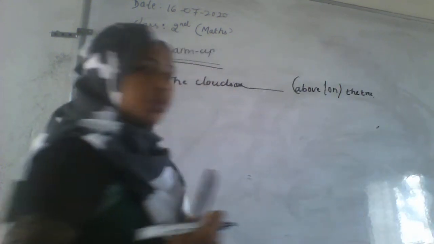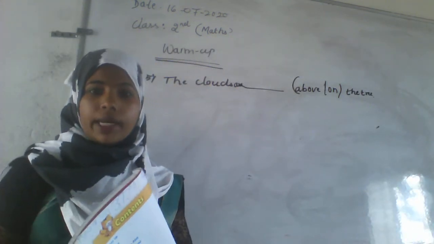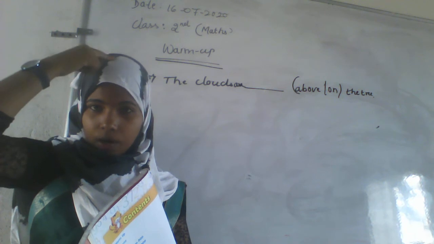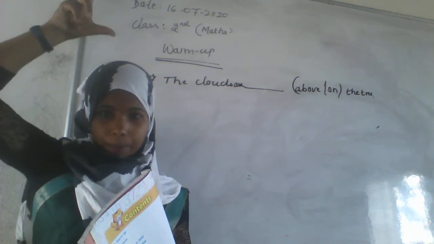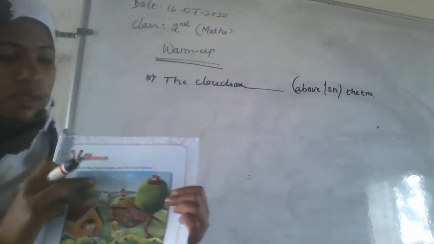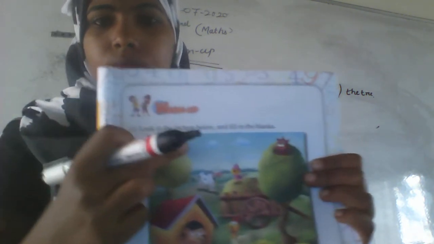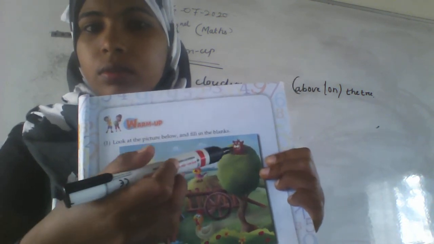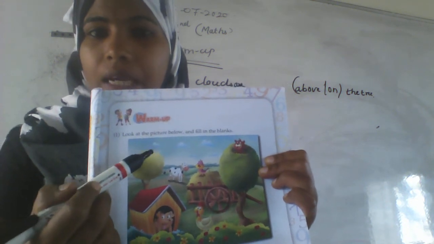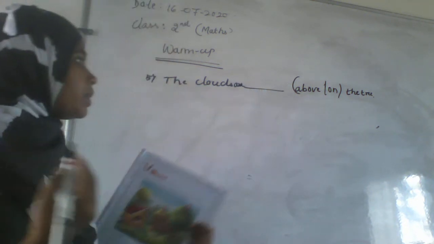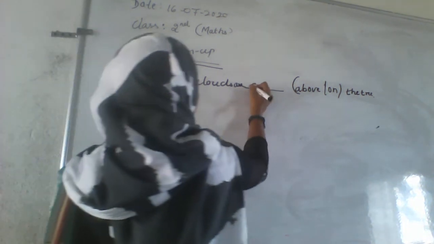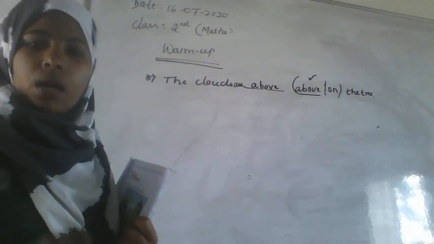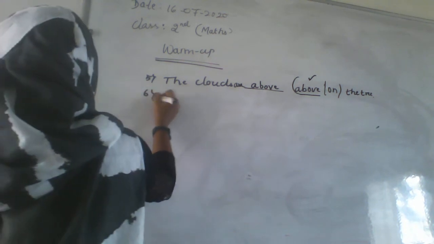Okay. Before this, you should understand what we mean by above or on. If anything is placed just on my head, this is on my head. Above means it has some gap. And here you can see the clouds. Are they sitting on the tree? No, right? They are above. There is a gap here. Yes, it is above. That means your right answer is the clouds are above the tree. The correct answer is above. And the next one, that is the wheels.